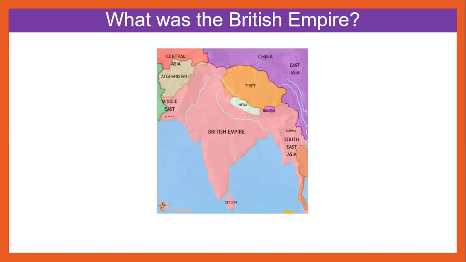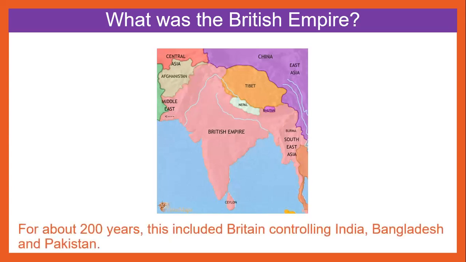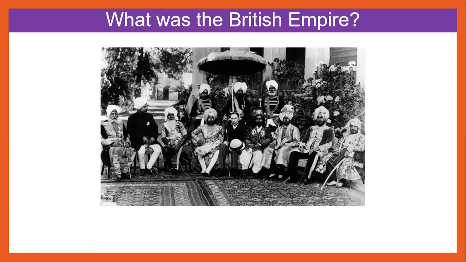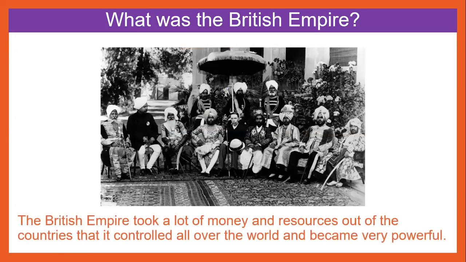What was the British Empire? You can see it here on a map. What country is it occupying? For about 200 years, this included Britain controlling India, Bangladesh, and Pakistan. Here we have a very old image. The British Empire took a lot of money and resources out of the countries that it controlled all over the world and became extremely powerful.